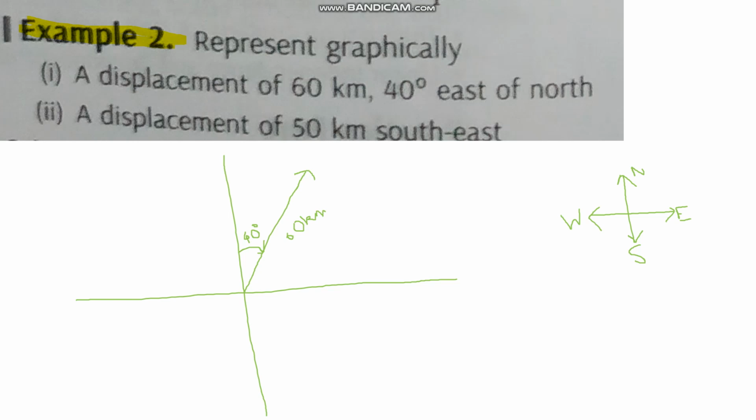Moving on, this is not to scale. Don't think this to be in a specified scale. And 50 km southeast. Southeast is this. Southeast means 45 degree. I can write the angle like this, 45 degree. Then I will write here 50 km.